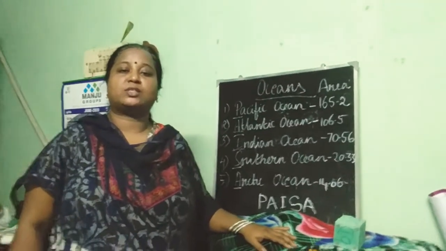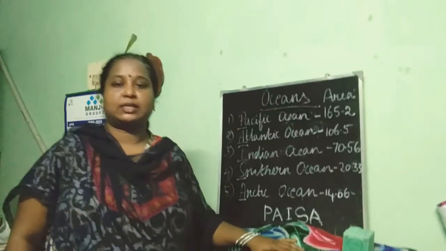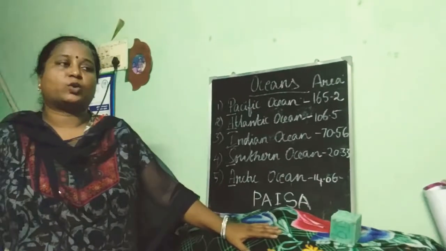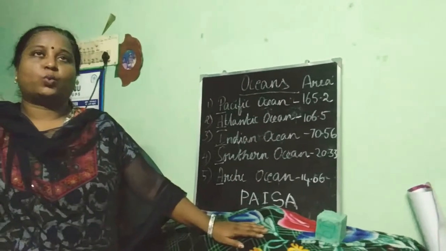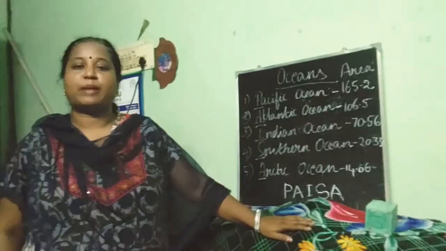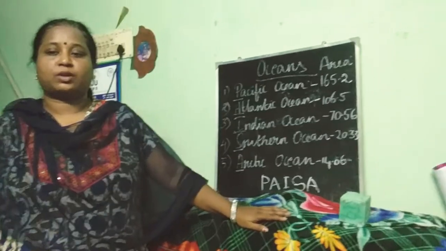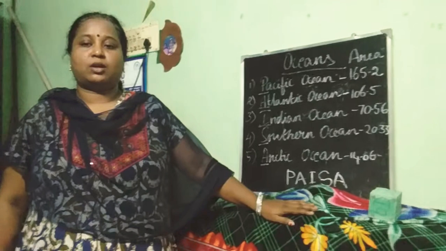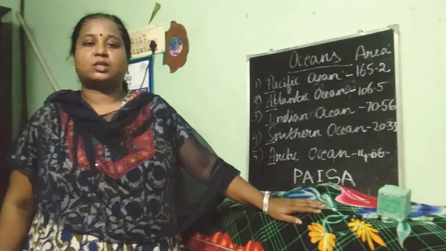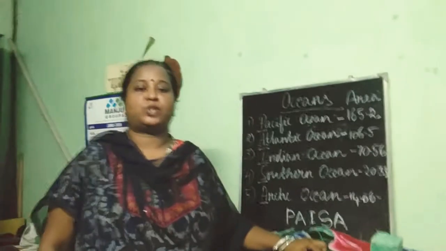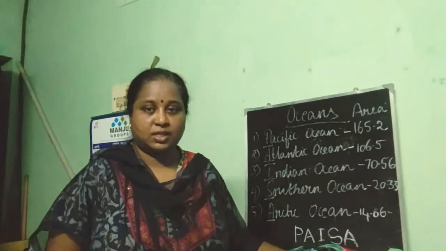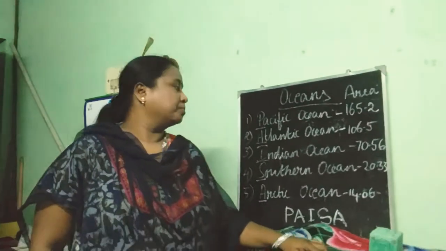Which ocean is named after the Greek god Atlas? Yes, it is Atlantic Ocean. And which ocean is named after a country? Yes, it is Indian Ocean.